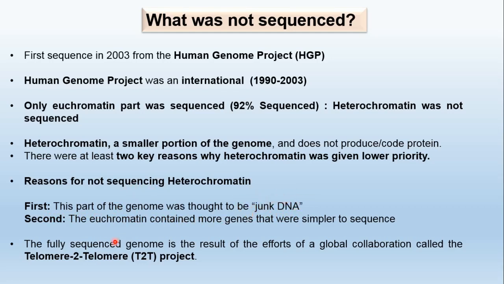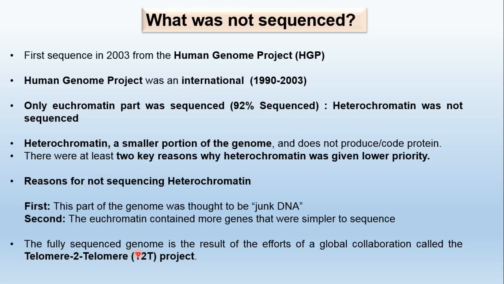But now the importance of this junk DNA has been realized, and the scientists have proposed sequencing the 8% of the genome, and the entire human genome has now been sequenced. The second reason: the euchromatin contained more genes that were simpler to sequence, and that was a limitation at that time. There were no sophisticated instruments at that time. So the euchromatin was the main target of the scientists.